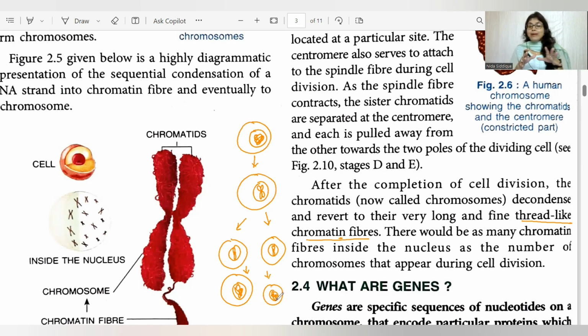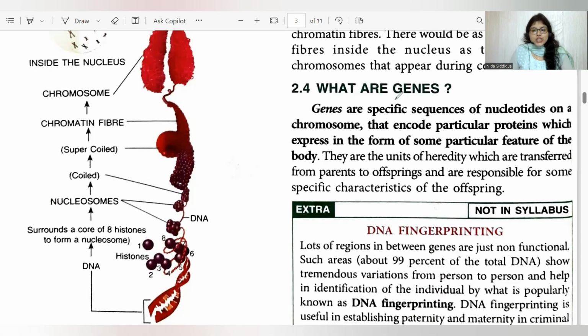Okay, now remember, of course, the cell consists of various other organelles. Nucleus consists of nucleolus. So I'm not drawing all these things. I'm just giving you a rough idea how the chromatin fibers condense into chromosome and again how it decondenses to chromatin fibers. Now, what are genes?